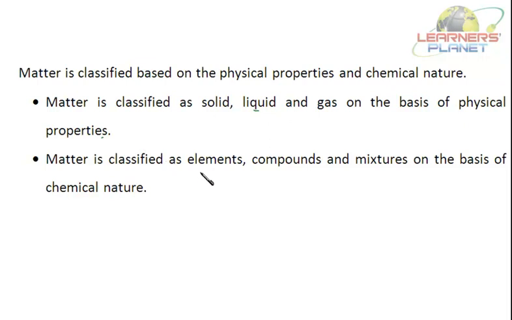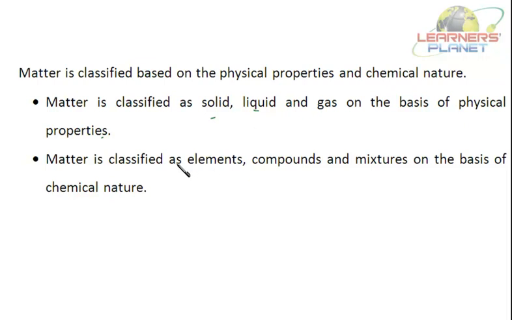What do you mean by this? Physical properties means the appearance, the texture, the hardness or softness, or the compressibility. Based on these physical properties, matter is classified into solid, liquid, and gas. There's a 4th state of matter also, that is the plasma state. But initially, these were the 3.